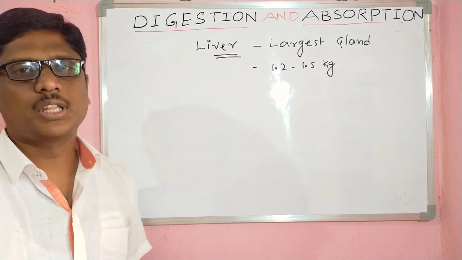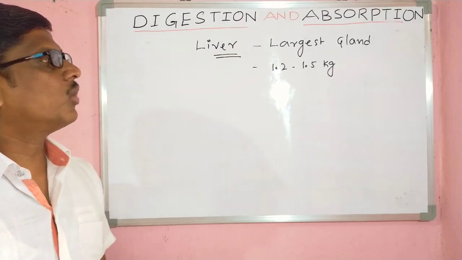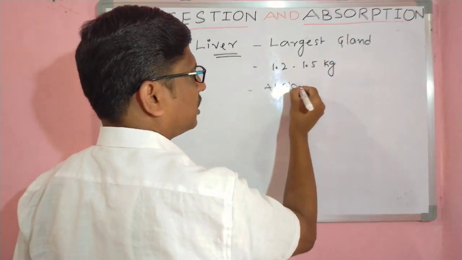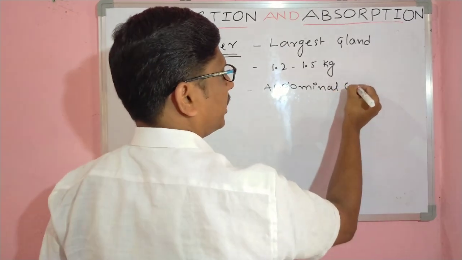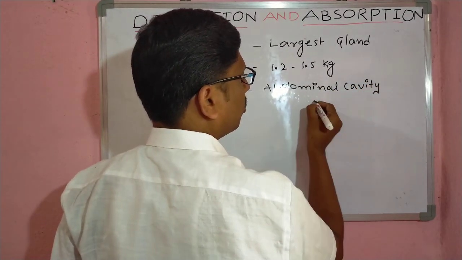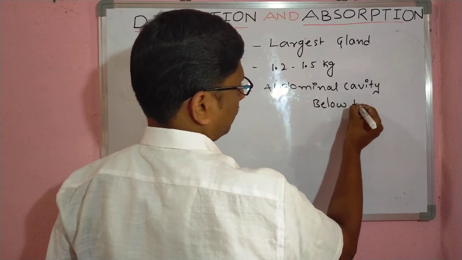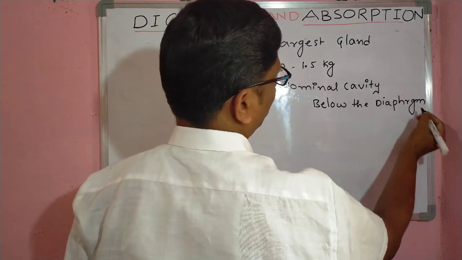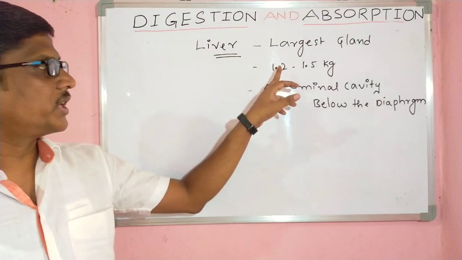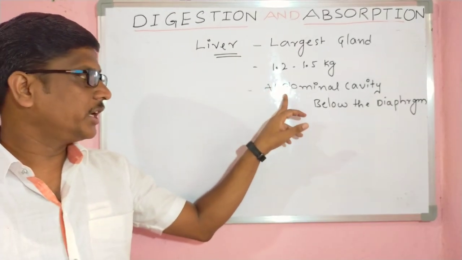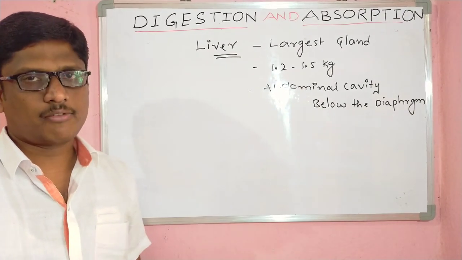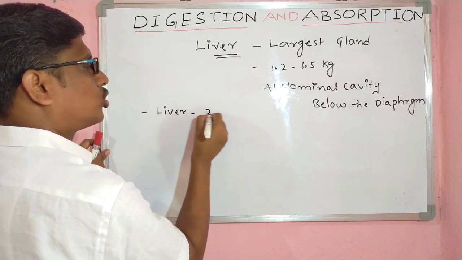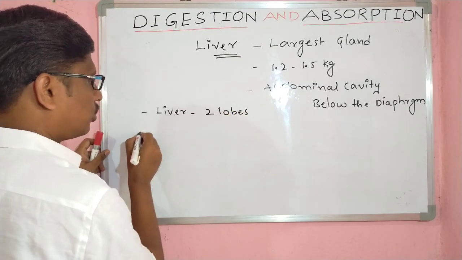It is also associated with the digestive system, weighing around 1.2 to 1.5 kg, and located inside the abdominal cavity, below the diaphragm. The largest gland, weighing 1.2 to 1.5 kg, located inside the abdominal cavity below the diaphragm. The liver contains a total of two lobes.